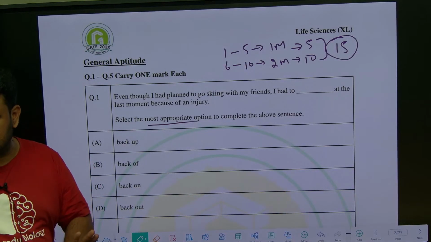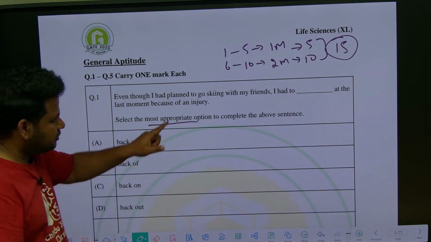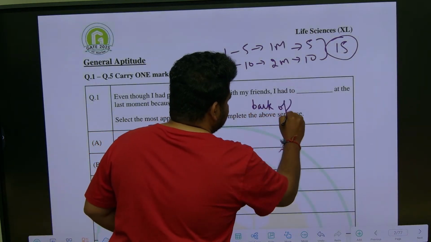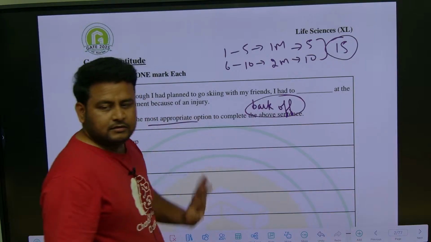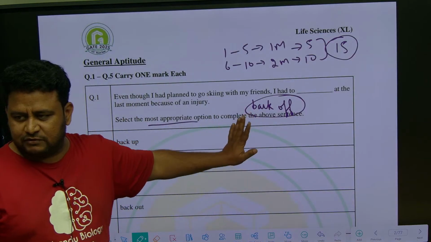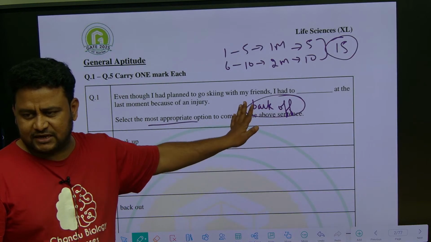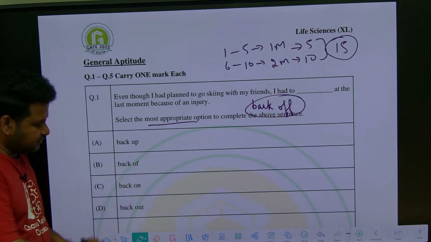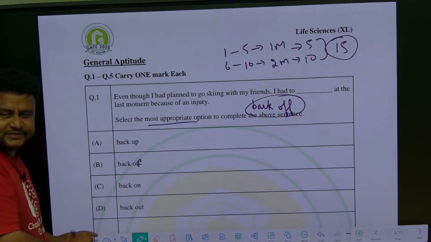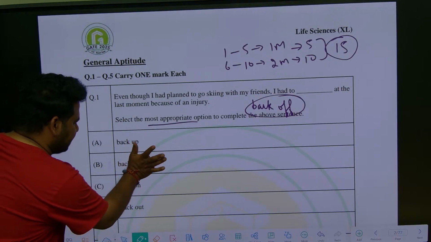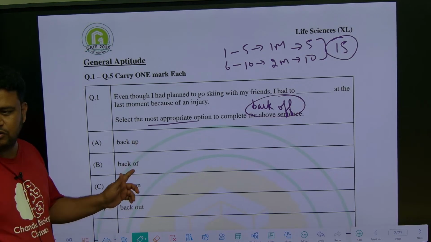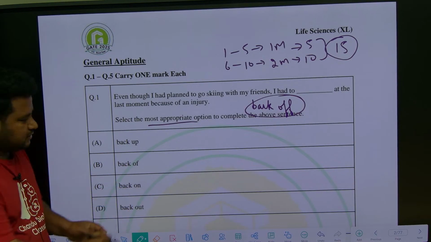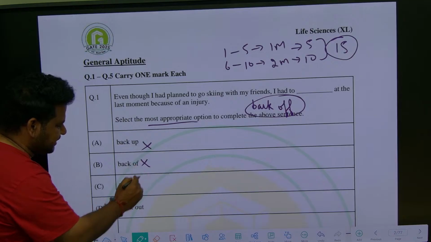Please check the spelling also when it comes to English questions. So what will you go for as the answer? You will go for back off. Correct now? This is the word we regularly use. I backed off from going to the movie, something like that. But here please look at the options. Here only one F is there. If there was double F, you could have gone with this option. But there is only one F, so definitely you cannot go with this option. Backup means some substitute, something. So this cannot be the answer. Because of the spelling, it cannot be the answer.